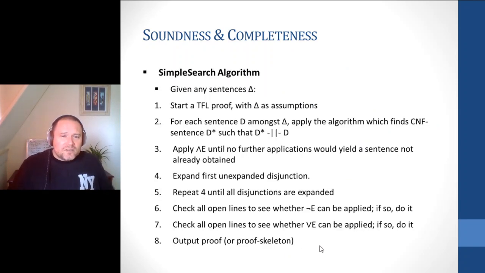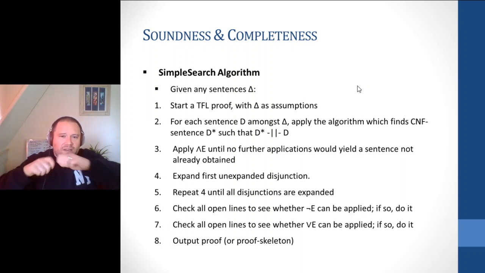So just to sketch the algorithm again, given any sentences, we can start a TFL proof using these sentences as assumptions. Then for each sentence amongst our collection, we apply the algorithm which finds a conjunctive normal form sentence that's tautologically equivalent to it. We then apply conjunction elimination until no further applications yield a sentence we don't already have.